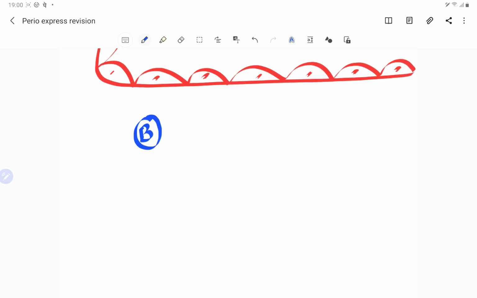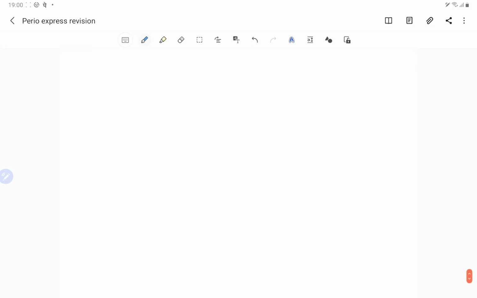So there are antigens which are present on the bacteria. These are the antigens which are present on the bacteria. Now again let's write it here. For gram positive, we have got lipoteichoic acid.